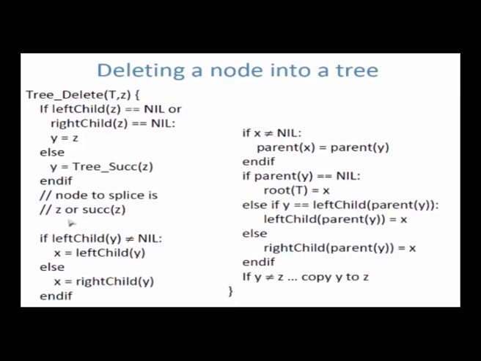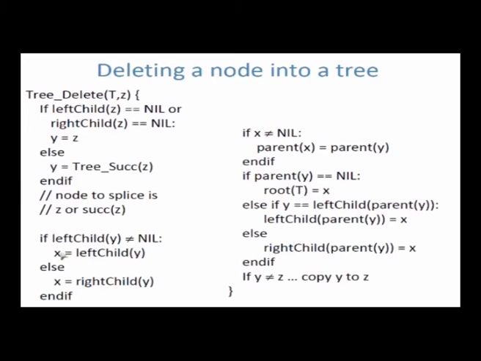If it has 2 children, which means left child of z is not equal to nil and right child of z is not equal to nil, then the node you should cut out is the successor of z. If not, then the node that you want to cut out is z itself. So should you cut z or should you cut the successor of z? That is what this particular procedure is checking.